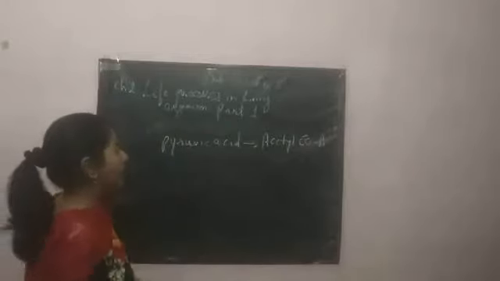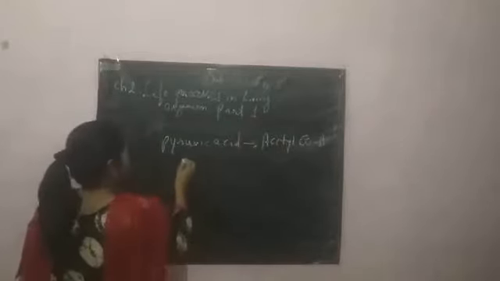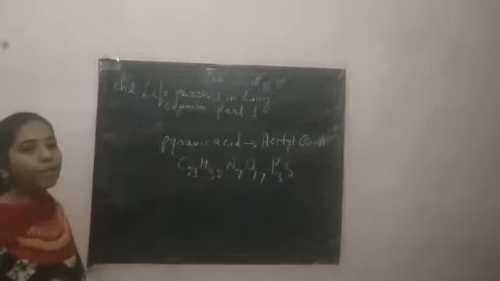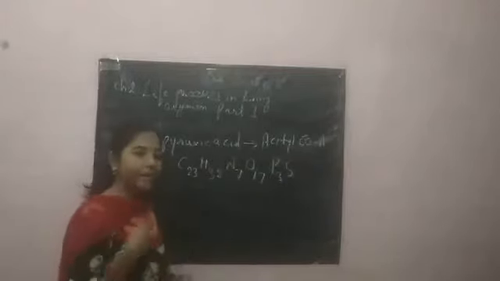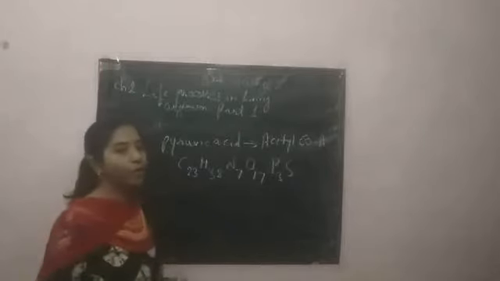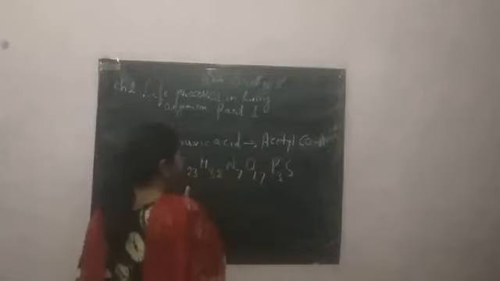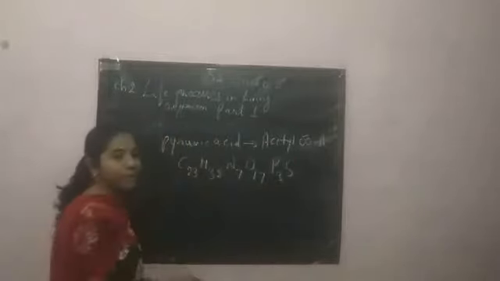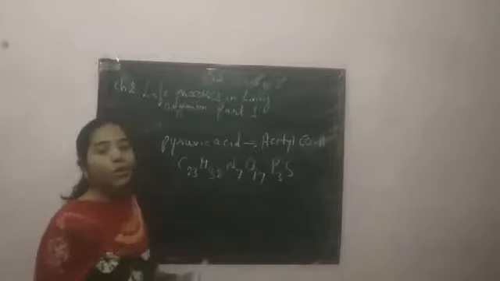Now the molecular formula of acetyl coenzyme A is C23H38N7O17P3S. This molecular formula is quite big, but don't get scared. Whenever I give you notes, I will give you all these molecular formulas. So I'm teaching you in detail that the molecular formula of acetyl coenzyme A is C23H38N7O17P3S.